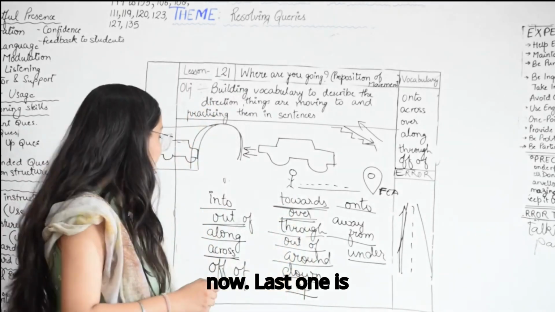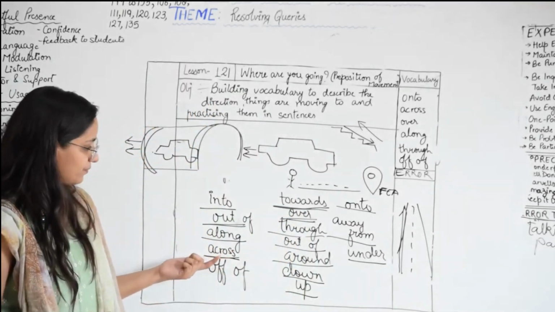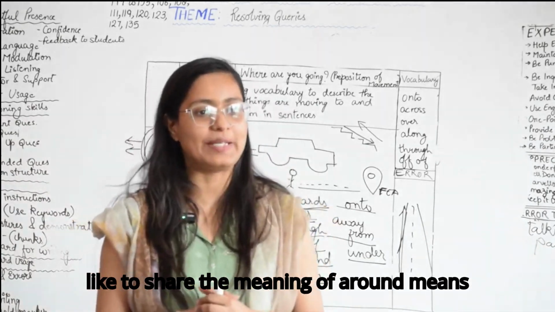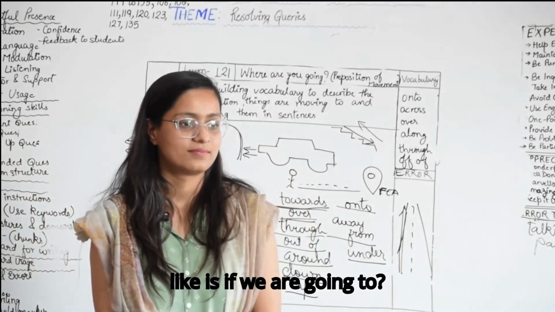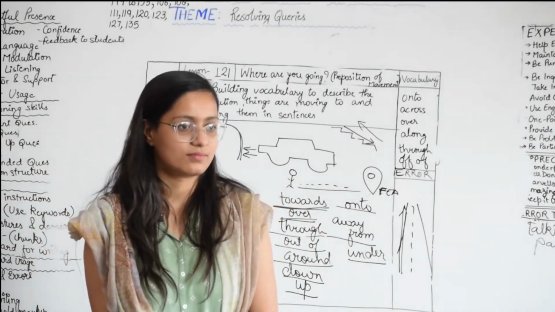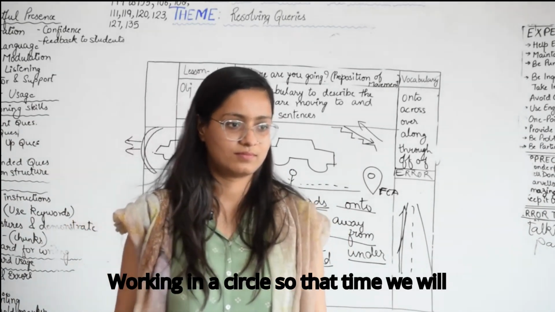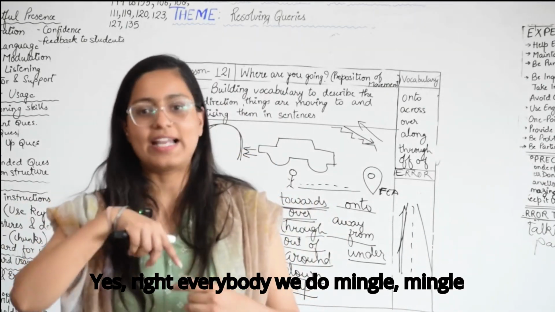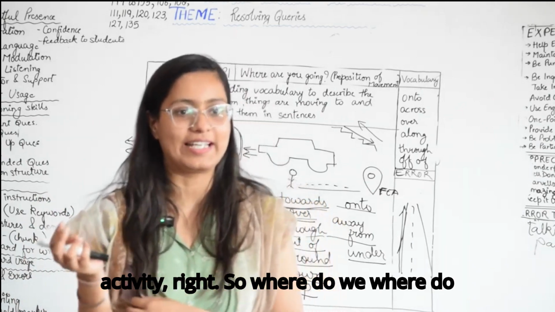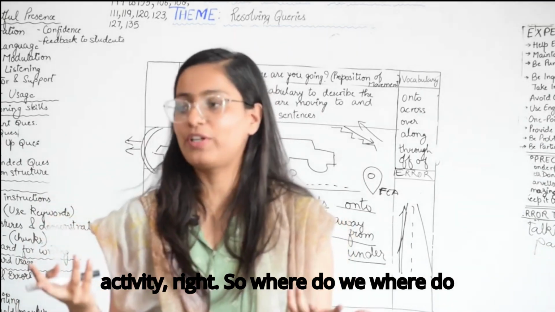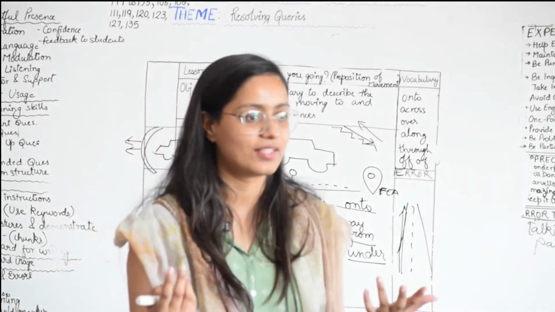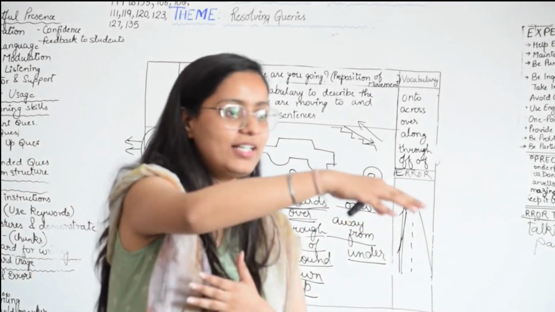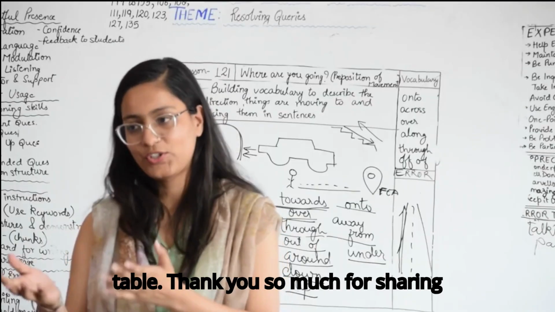Last one is around. Let's talk about that also. Who would like to share the meaning of around? If we are walking in a circle, at that time we will use around. You are circling something. Right, everybody, we do a mingle activity, right? So where do we move at that time? Around the table. Yes, we move around the table. Thank you so much for sharing.